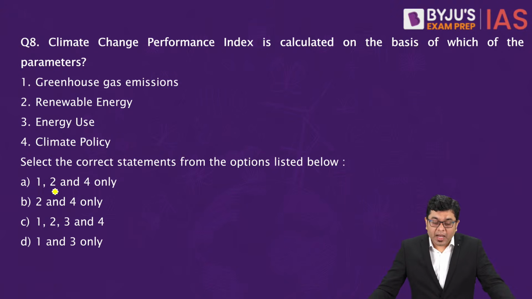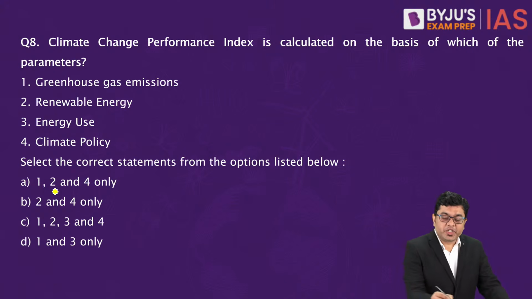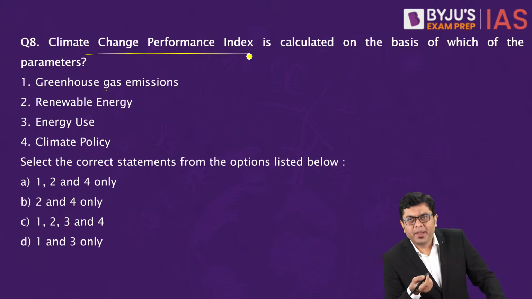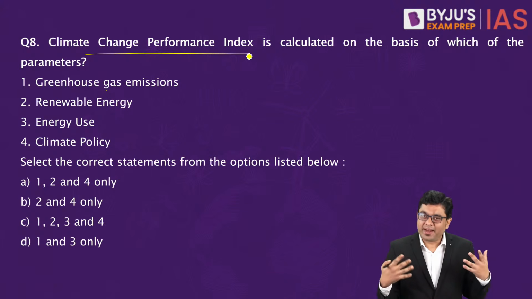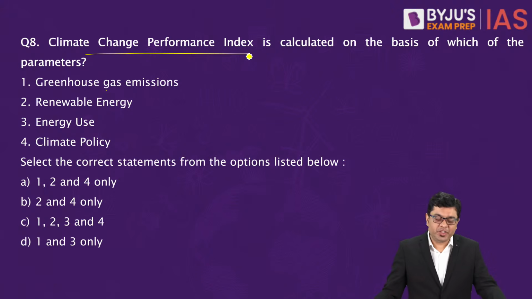Then, climate change performance index is calculated on the basis of which of the parameters? So here, greenhouse gas emission. Now, climate change performance index has been making news. Why? Very simple. India's rank has been elevated as per this particular index. So that is something which reflects very good in terms of our policy measures in general.